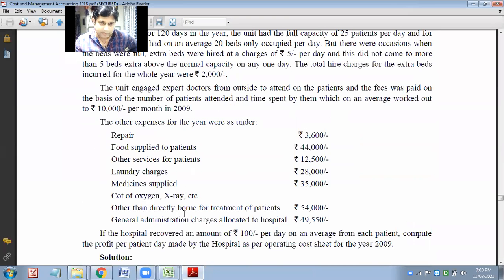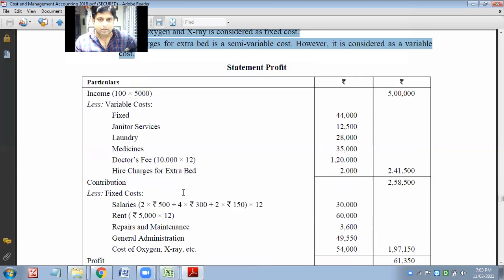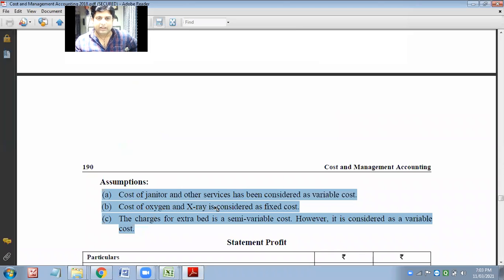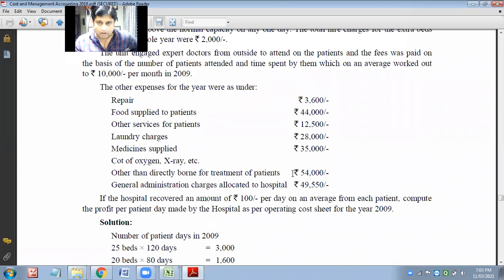Cost of oxygen and X-ray considered as fixed cost. 54,000 is given. It will be fixed.